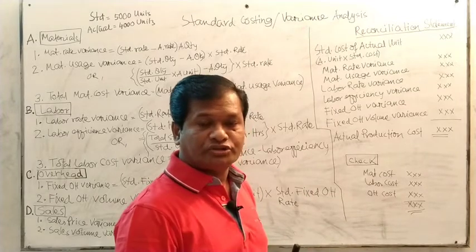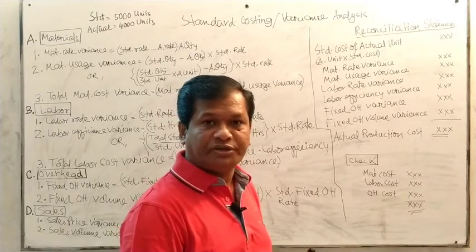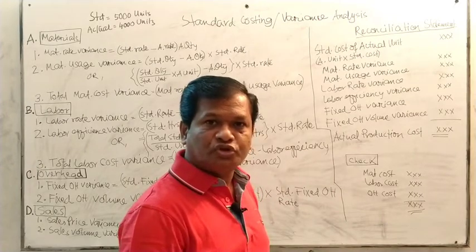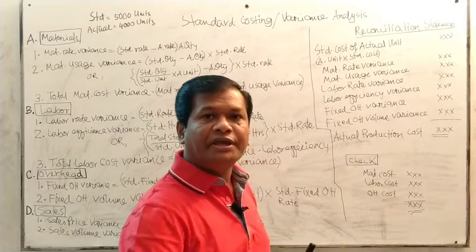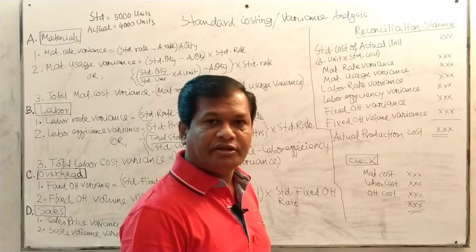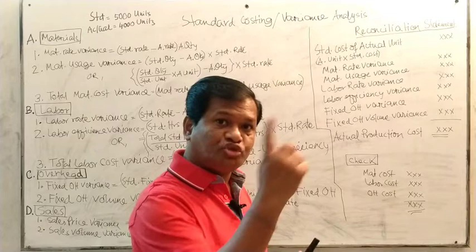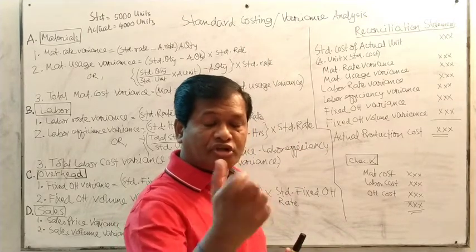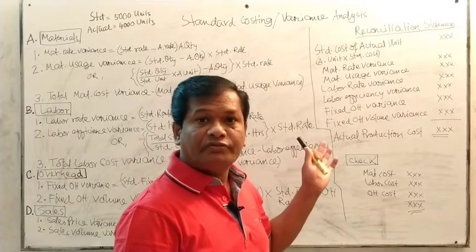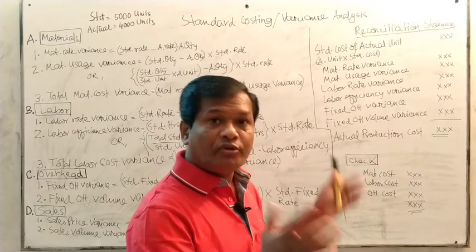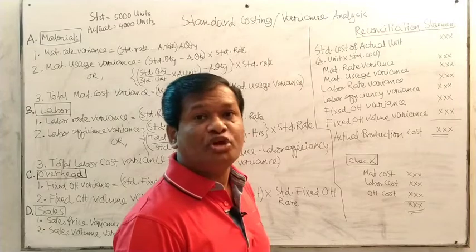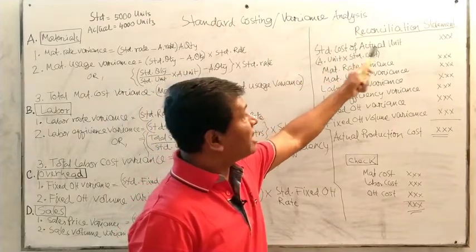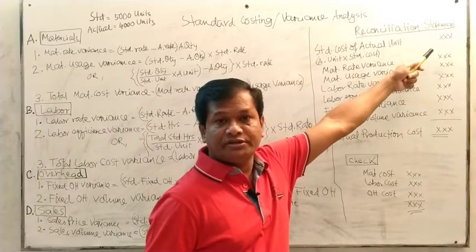Again, what is the labor cost per unit? That is given in the standard information, so that cost is multiplied by the actual unit. Again, fixed overhead is given in the standard information, so the actual unit is multiplied by that fixed overhead rate. Then we get the standard cost of actual production. This is our standard cost of actual production, and this is how it is written over there.